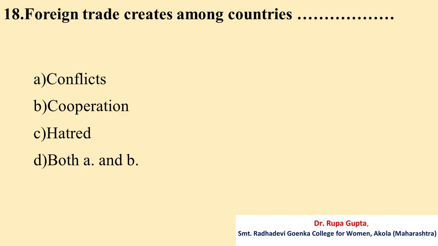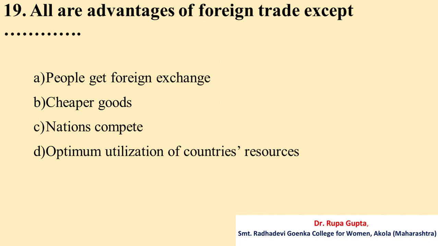Question number 18. Foreign trade creates among countries A. Conflicts, B. Cooperation, C. Hatred, D. Both A and B. And the correct answer is B. Cooperation.